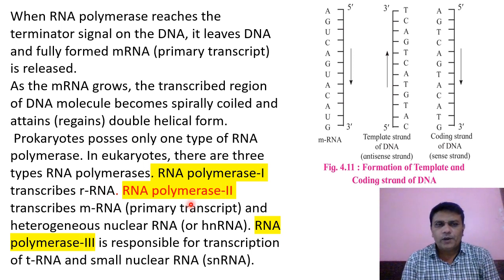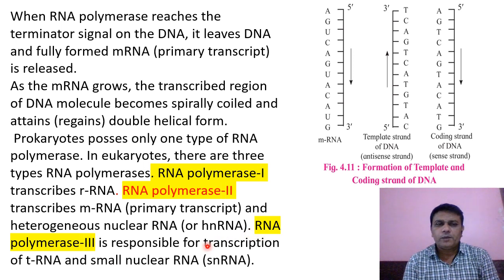RNA polymerase II transcribes messenger RNA, also called the primary transcript, and also produces heterogeneous nuclear RNA, in short hnRNA.